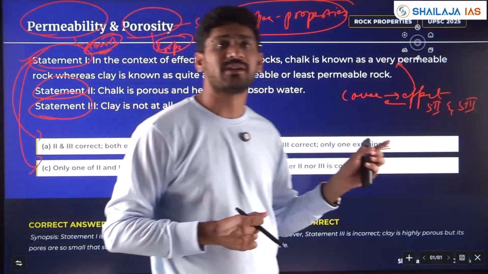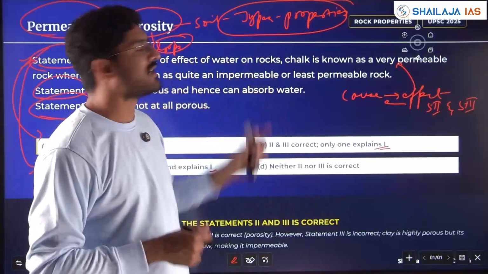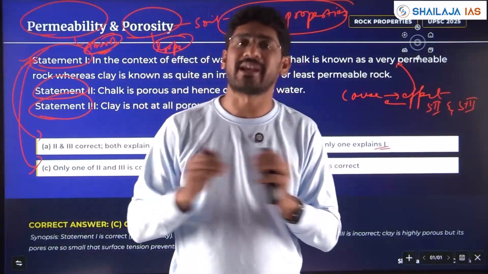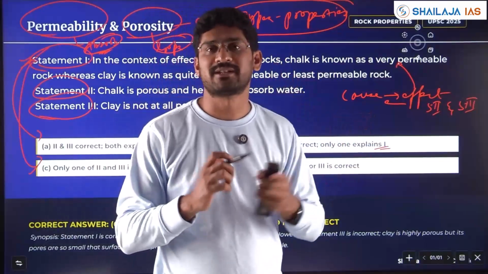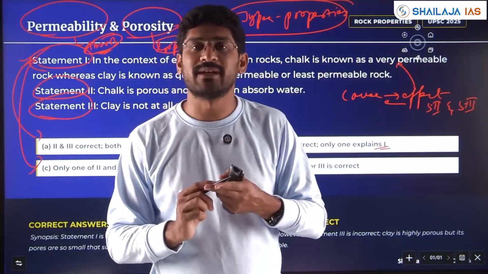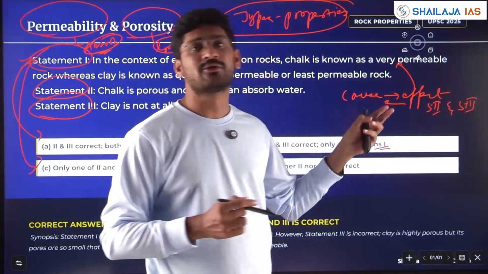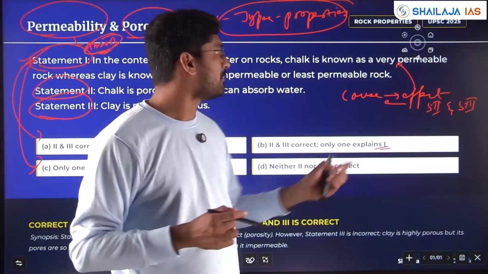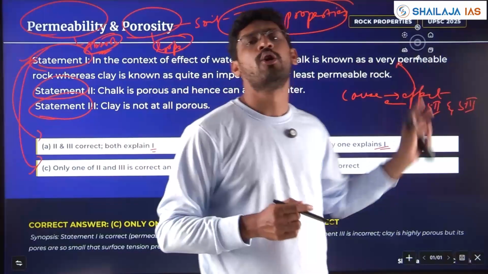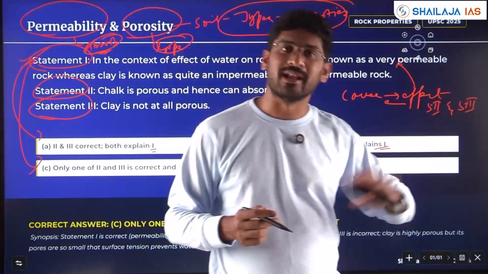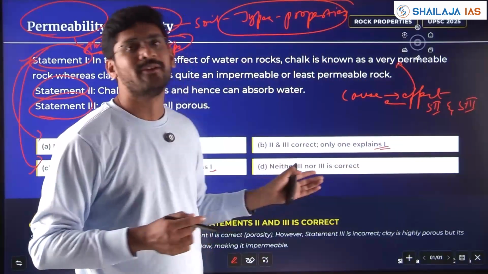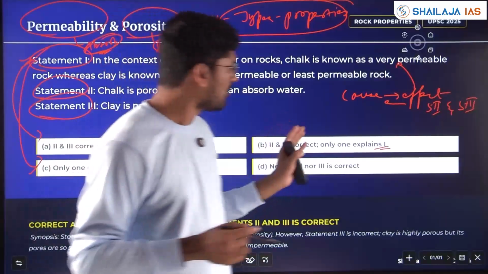When this kind of question comes, see the options, then statement 1 is implied. You need not check whether statement 1 is right or wrong. You need to only check whether statement 2 is right, whether statement 3 is right, and whether both statements explain statement 1, or one of them explains statement 1, or neither of them explains it. Those are the options given here, my friends. So we'll see here.